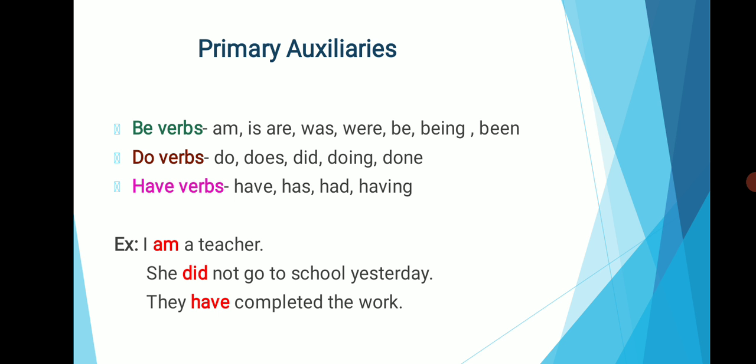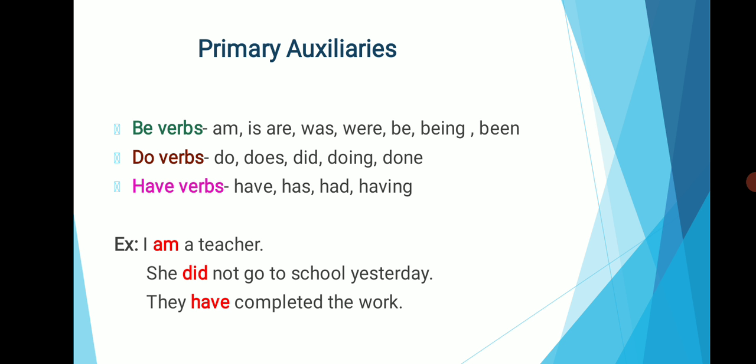First we shall see what is meant by primary auxiliary. Primary auxiliaries have be verbs, do verbs and have verbs. Under be verbs, the words am, is, are, was, were, be, being, been are included. Do verbs are do, does, did, doing, done, etc. Then have verbs are have, has, had, having.